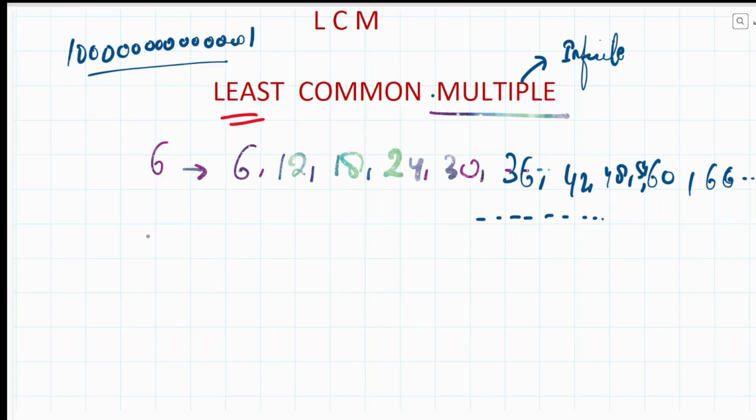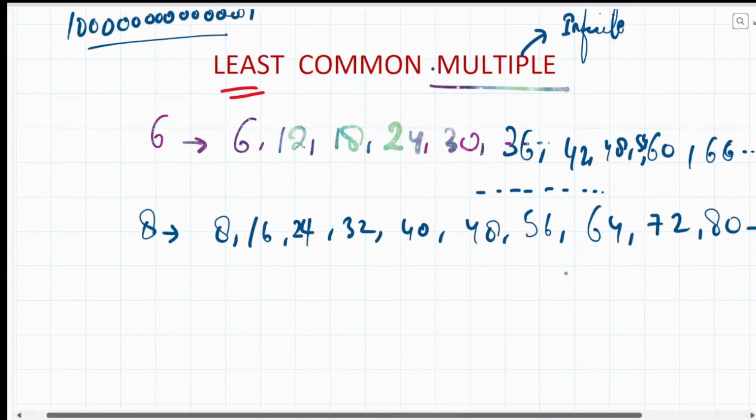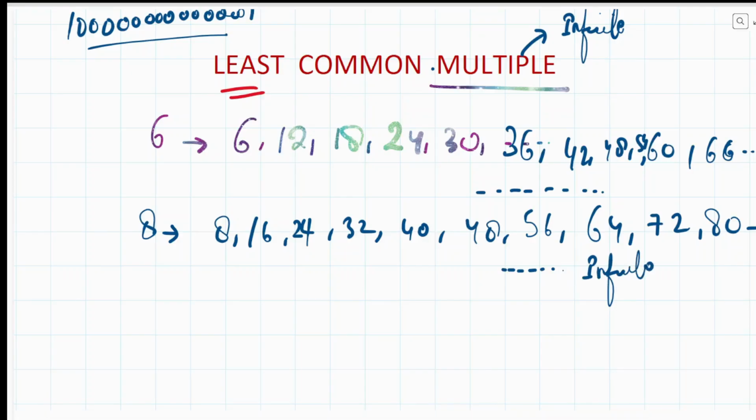Now let's take another number. I'm going to take 8 over here. Now I will write the multiples of 8. How many multiples of 8 also? Infinite multiples. Now for the common, at least two numbers are required, because if we have to compare numbers or find the common, then at least two numbers are required. So let's talk about 6 and 8.